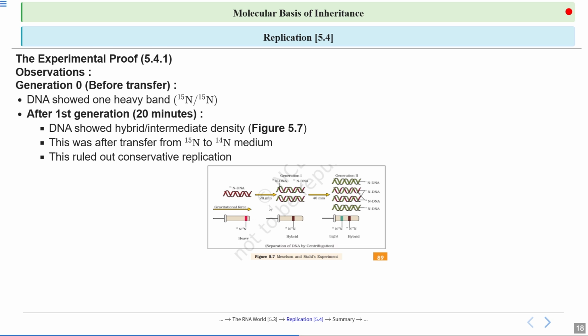After 20 minutes, they have seen that this became intermediate. DNA shows the intermediate and hybrid density, meaning it has 15N DNA as well as 14N DNA.